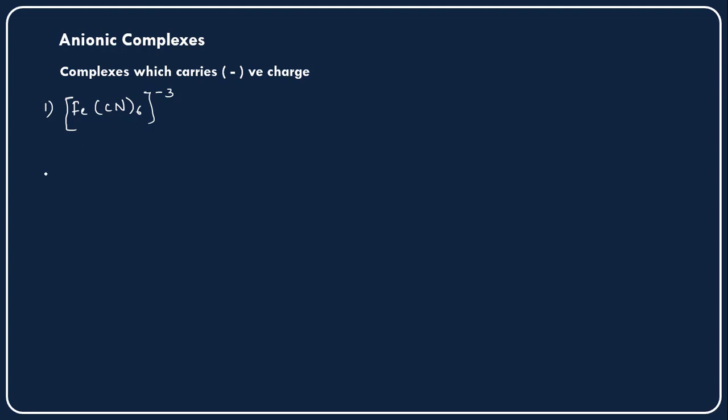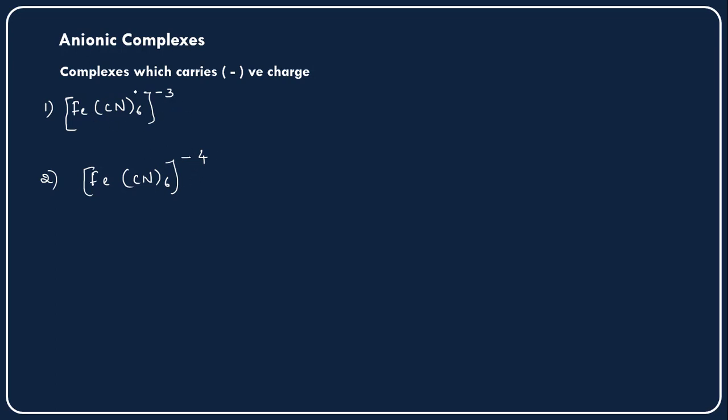And for the other example, I am also taking an iron complex: Fe(CN)6, with minus 4. Okay, so minus 4. Now this particular complex is carrying minus 4, and the previous one is carrying minus 3.